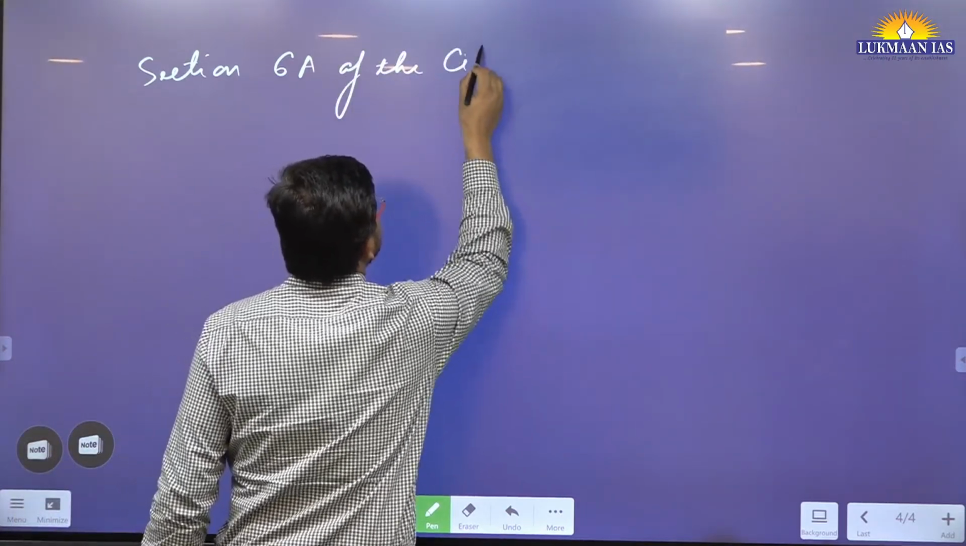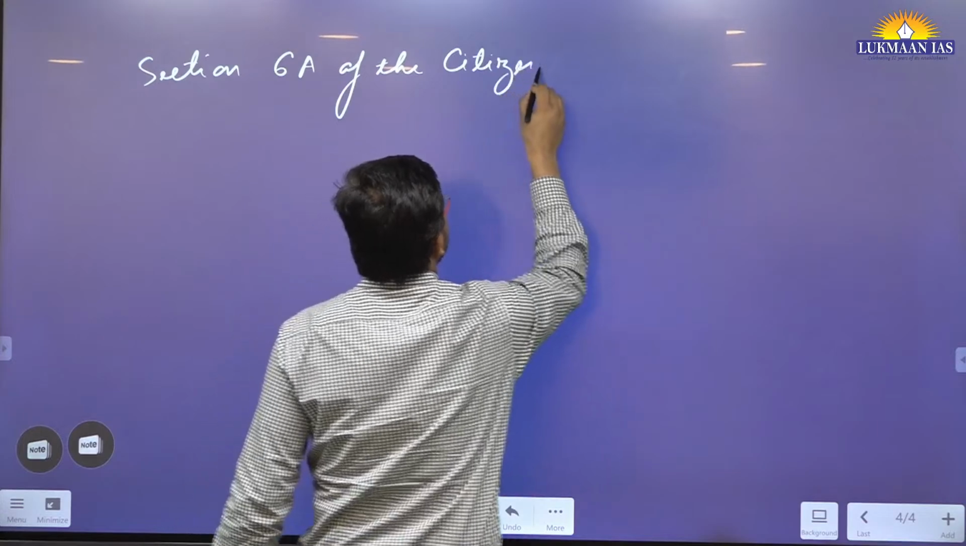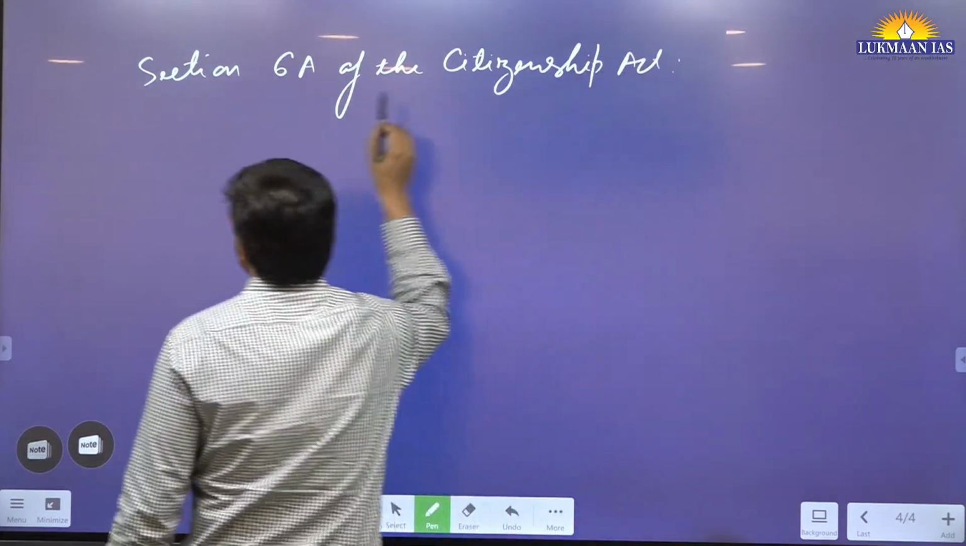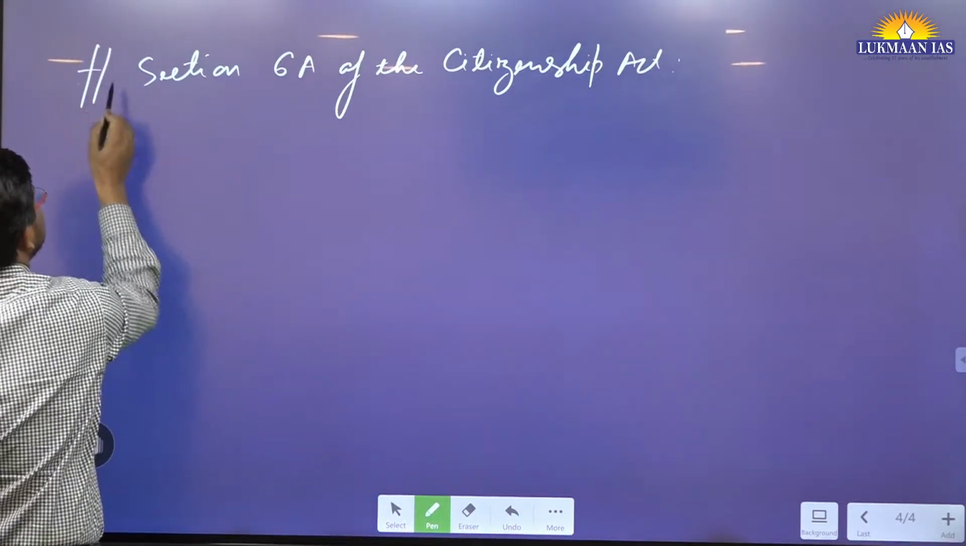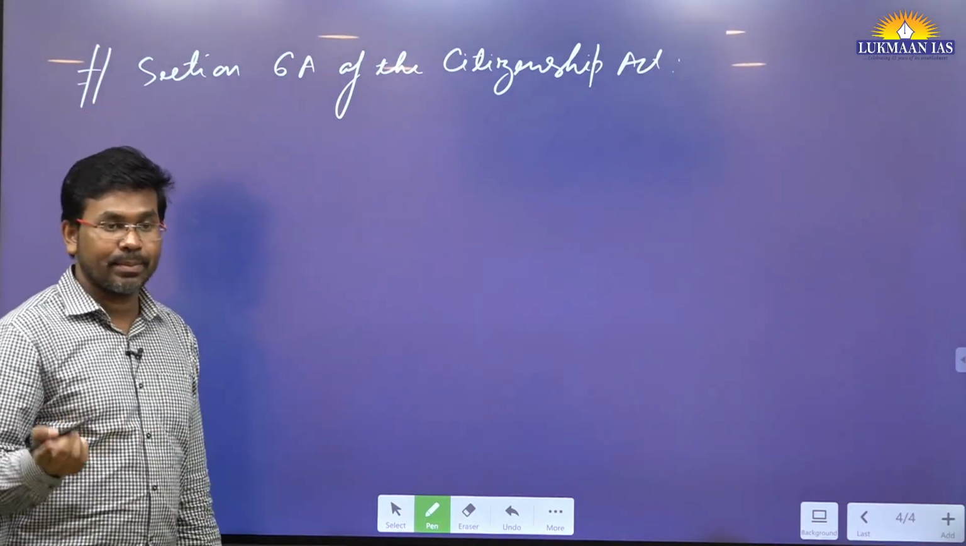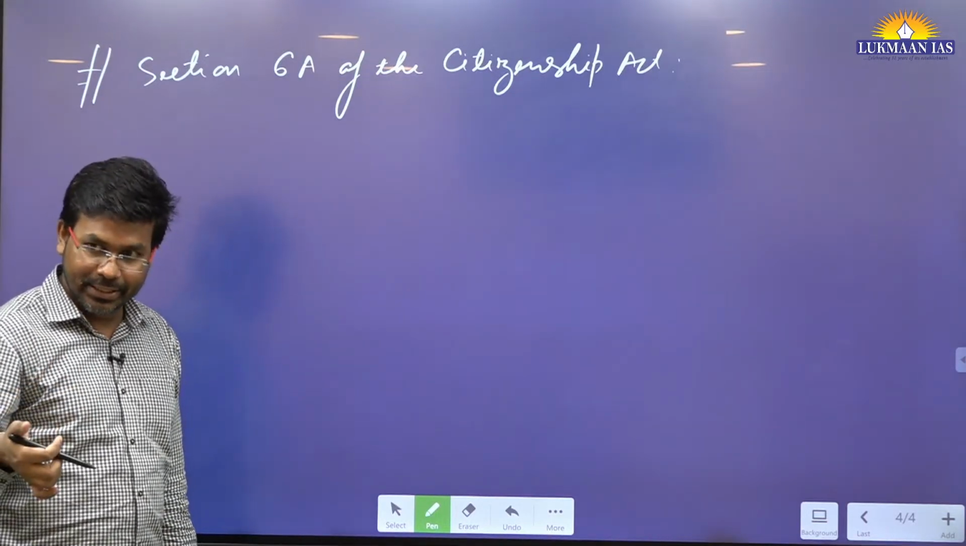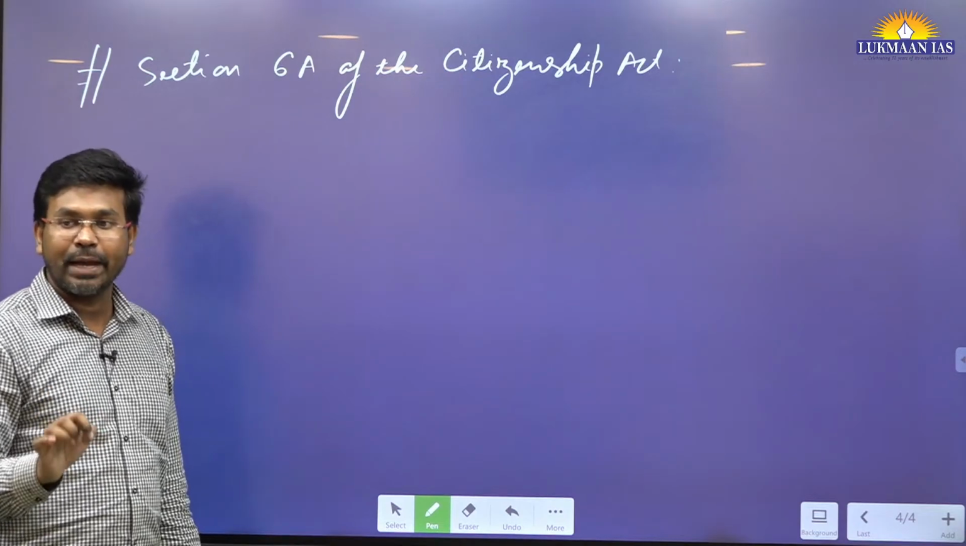Okay. So here they have discussed about one thing, section 6A of the Citizenship Act. Okay, they have discussed about this thing. Basically, what is section 6A of the Citizenship Act? We need to discuss about what is citizenship also. The Constitution of India deals with citizenship from article number 5 to 11.